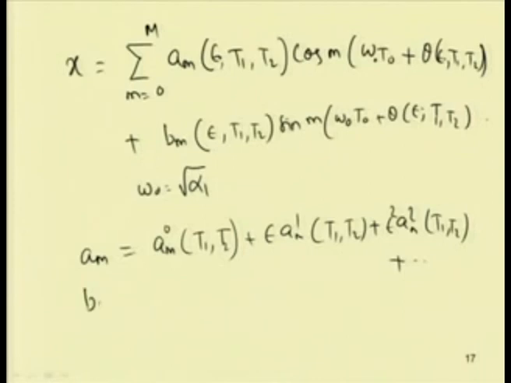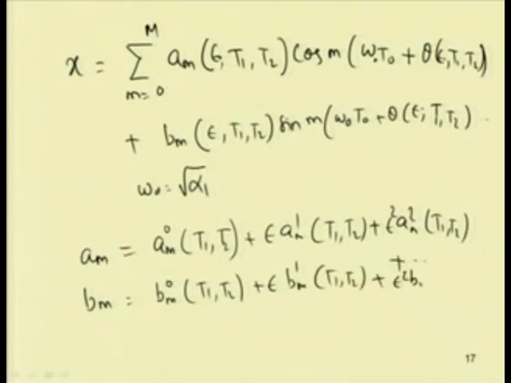Similarly, this Bm can be written as Bm0(T1, T2) plus epsilon Bm1(T1, T2) plus epsilon square Bm2(T1, T2) plus the higher order terms.